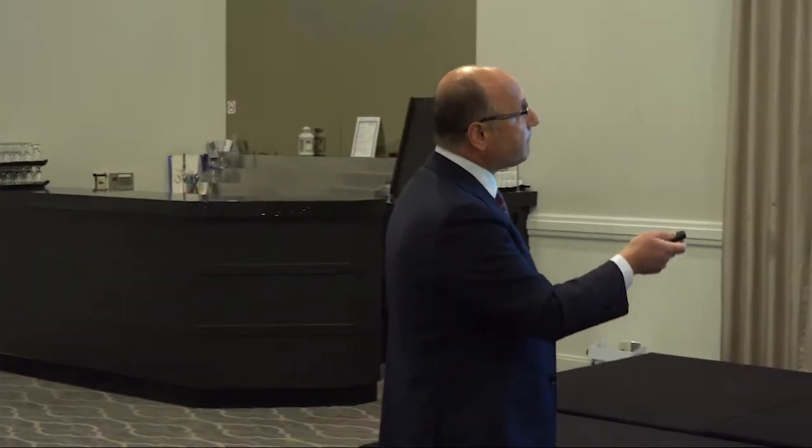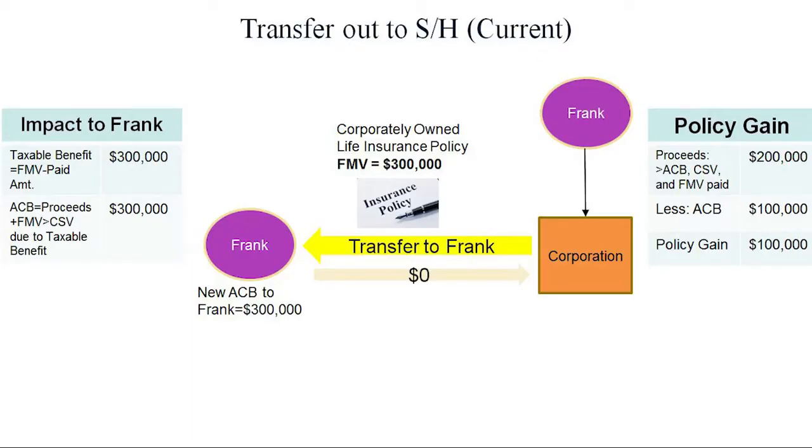So quickly, again, the fair market value of this policy is $300,000, and I'm going to assume ACB and cash surrender value was $100 on each. On the right-hand side, let me deal with the corporate issue first.